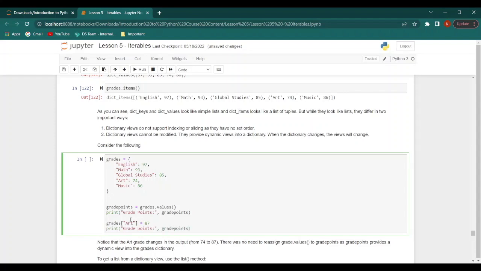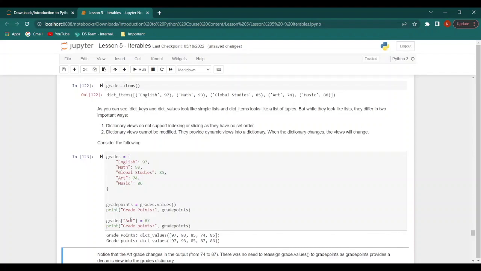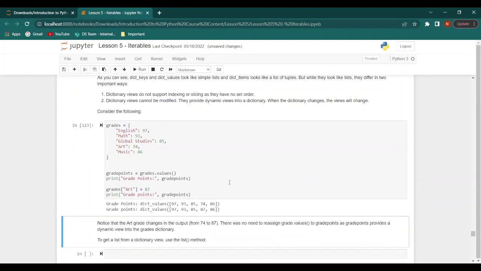Now when we run this, we find that initially we get the values as present within this dictionary. But after this particular command, the value for art changes from 74 to 87 because we have specified it over here. Now there was no need to reassign the grade values to grade points, as grade points provides a dynamic view into the grades dictionary.